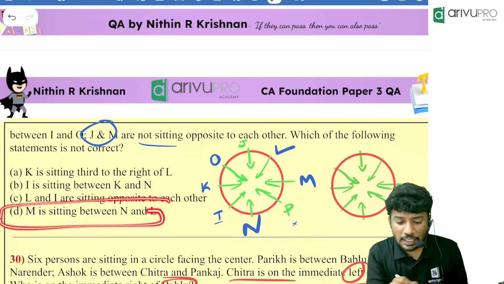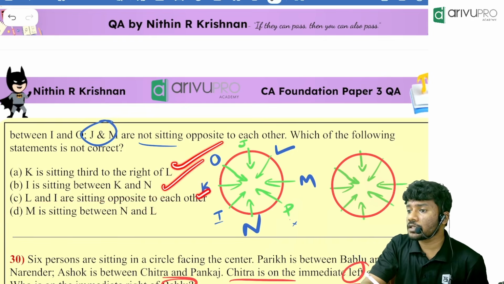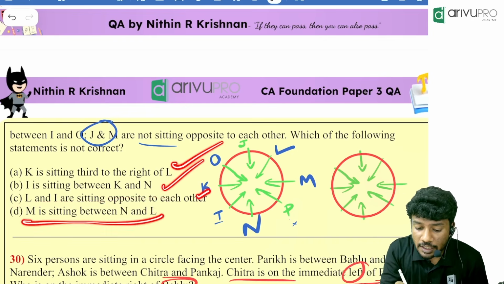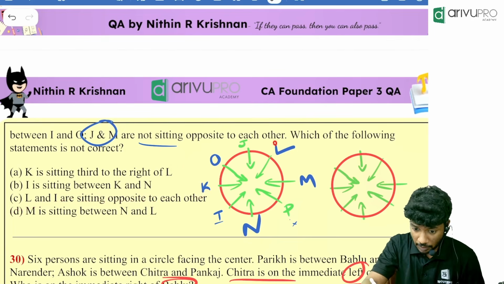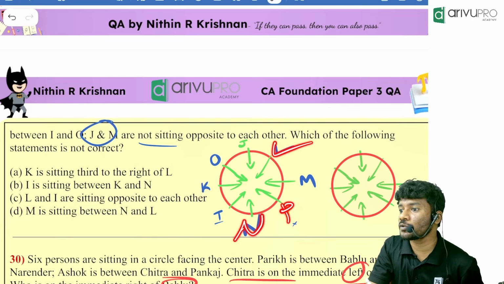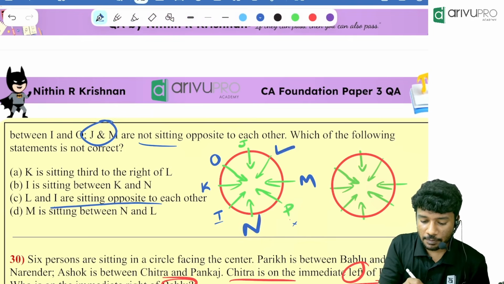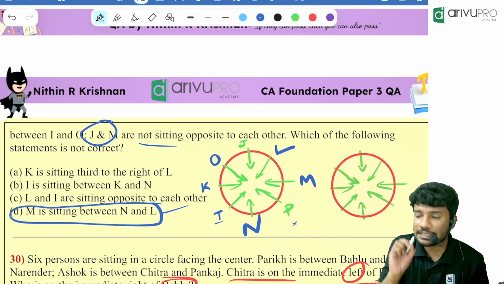M is sitting between N and L. Now people, all the three options are correct, right? If you look here, M is actually sitting between N and L, but not immediate neighbors. But they are actually expecting you to think that they are immediate neighbors. So, which is wrong now? M is sitting between N and L is wrong.